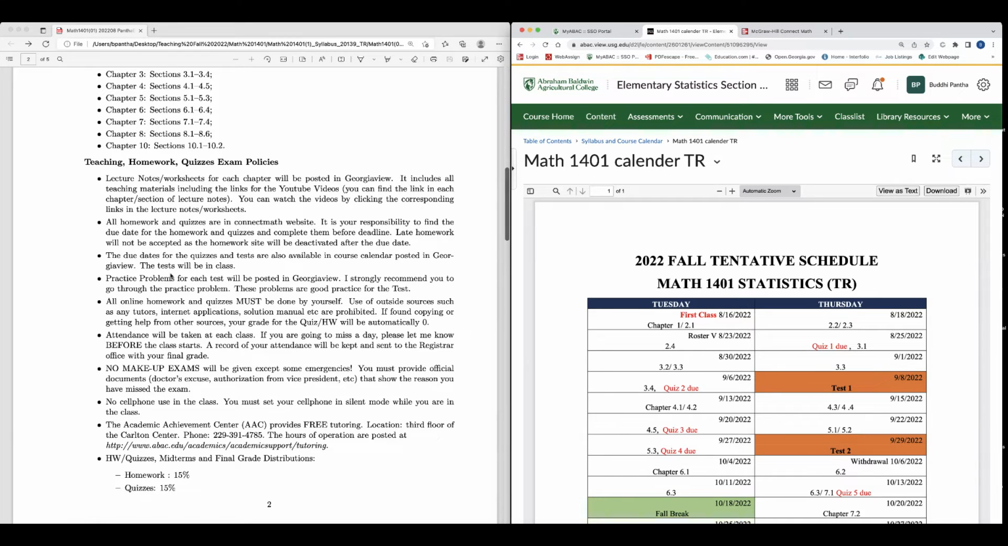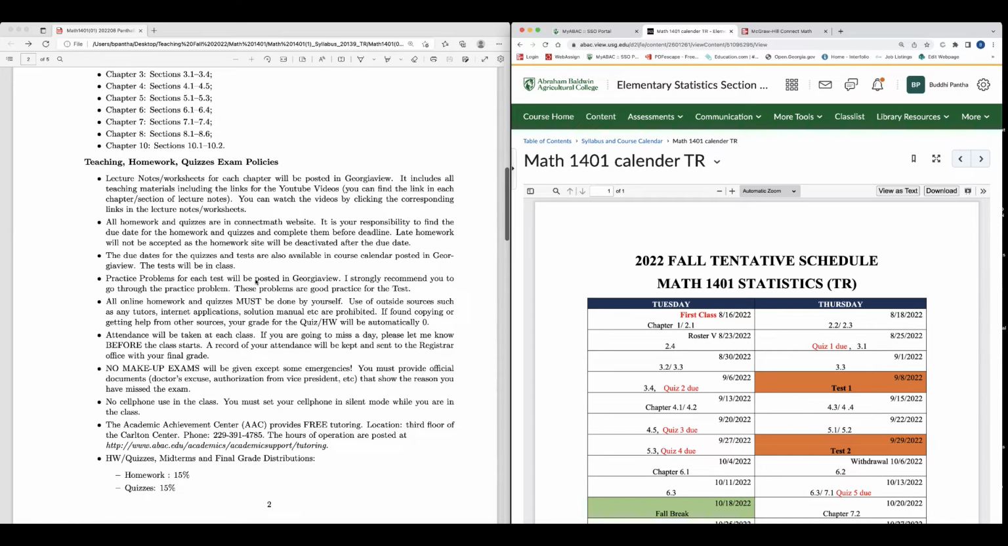Available on the course calendar posted in Georgia View. The test will be in class. Practice problems for each test will be posted in Georgia View. Okay, all the practice problems, you see that.